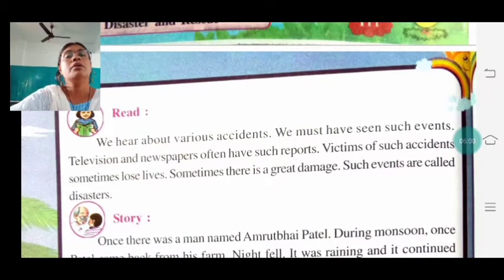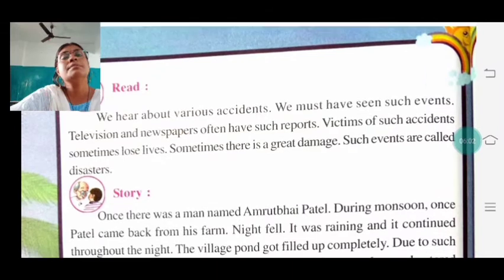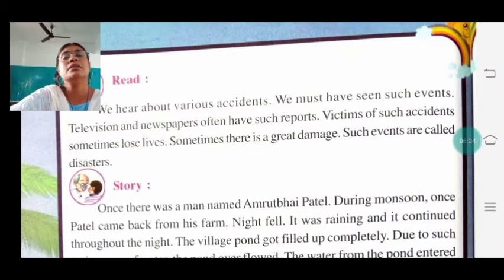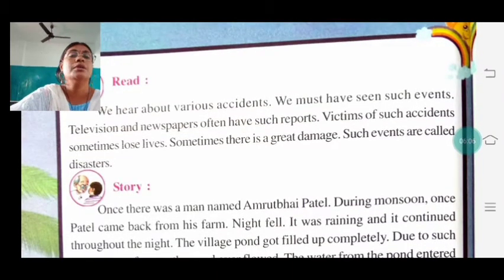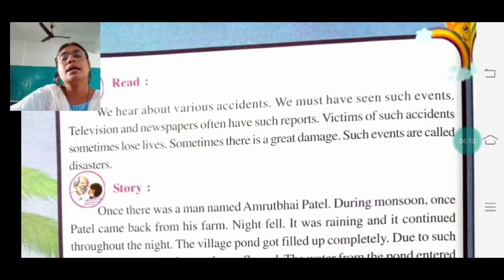So we hear about various accidents. We must have seen such events. Television and newspapers often have such reports. Victims of such accidents sometimes lose their life. Sometimes there is great damage. Such events are called disasters.